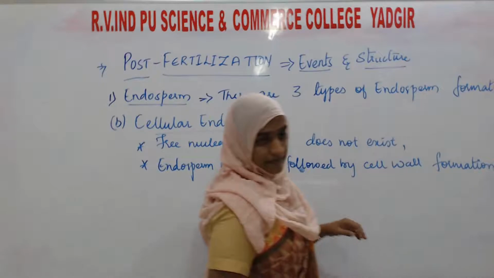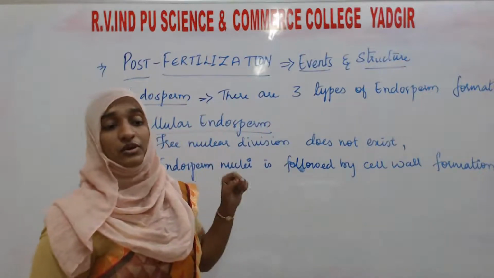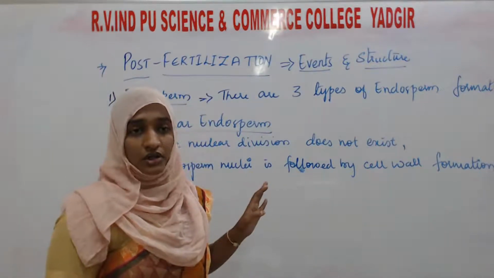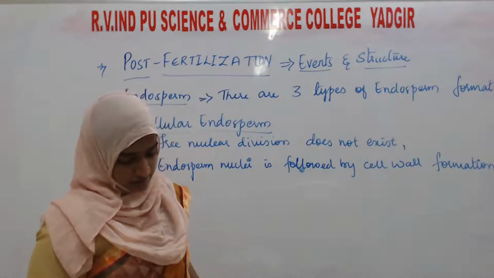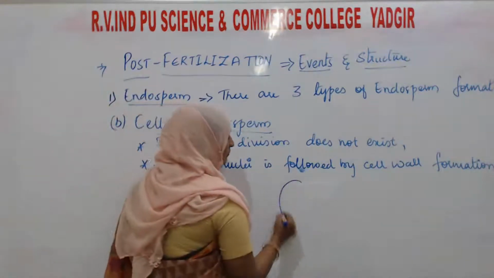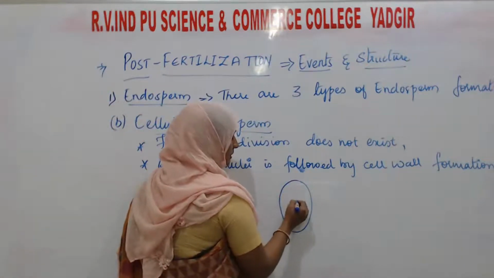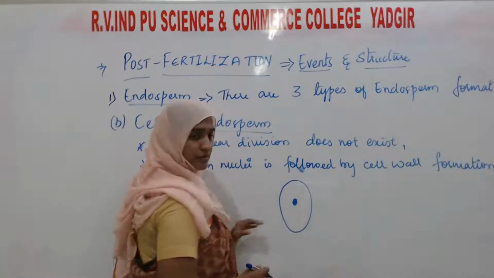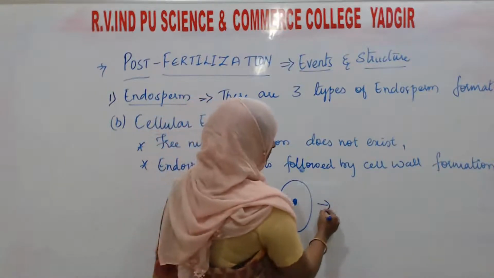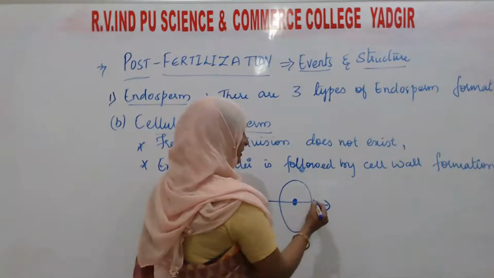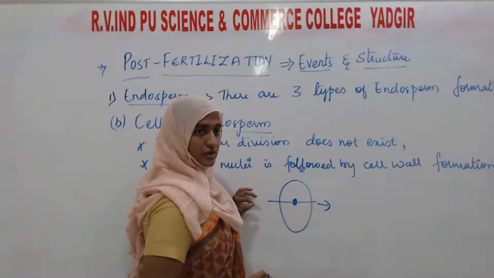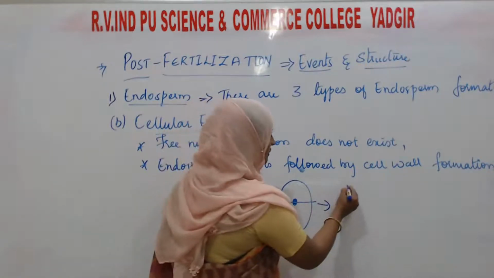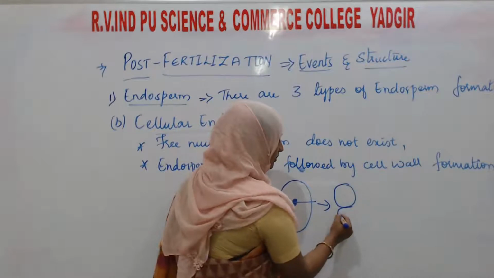Here you see, in the last case you had studied only free nuclear division. There will be no cell wall formation there, but here the cell wall is going to form. For example, this is the primary endosperm nucleus. There directly a cell is going to divide. Cell is going to divide means there will be formation of what?